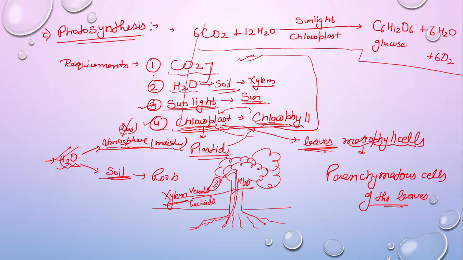Now the last requirement of the plant is CO2. So CO2 is present in our atmosphere in great abundance. So the plant gets the CO2 directly from the atmosphere with the help of stomata. What are stomata? Stomata are small pores, right?